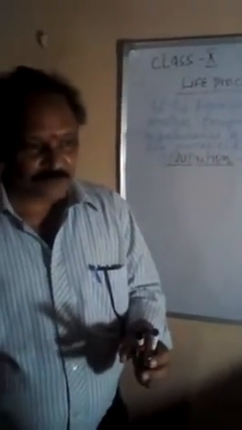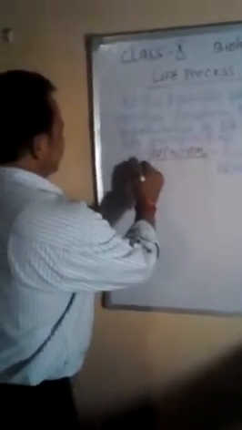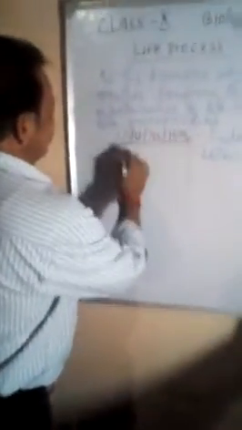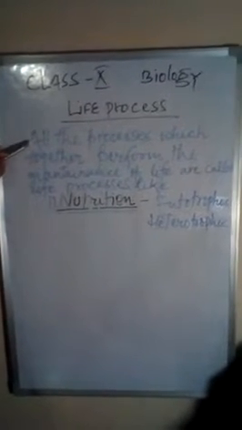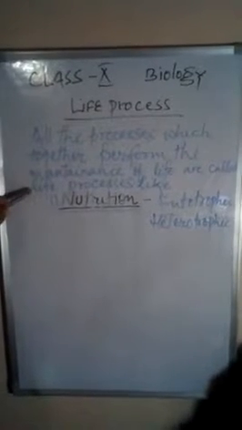Now, as far as living things are concerned, they have many characteristics. First characteristic is nutrition. All living things possess nutrition. They possess respiration. They possess neural control. First of all, come to the definition of life process. All the processes which together perform the maintenance of life are called life processes.